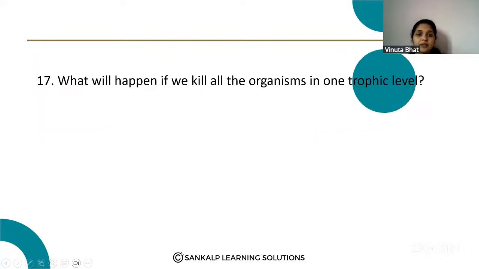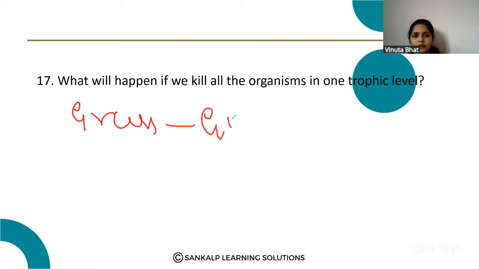What will happen if we kill the organisms in one trophic level? Just imagine there is a trophic level, for example, grass, goat, tiger. So like this, there is a food chain. What will happen if we kill all the organisms in one trophic level?